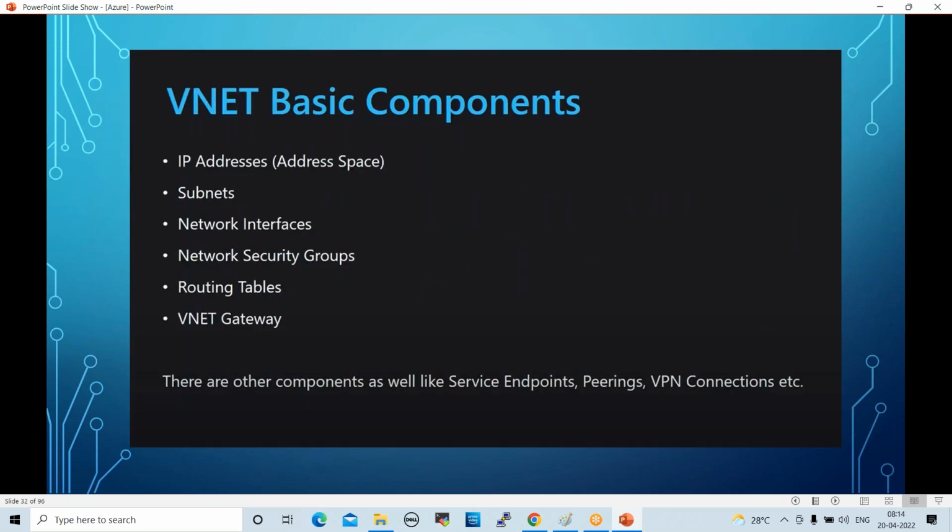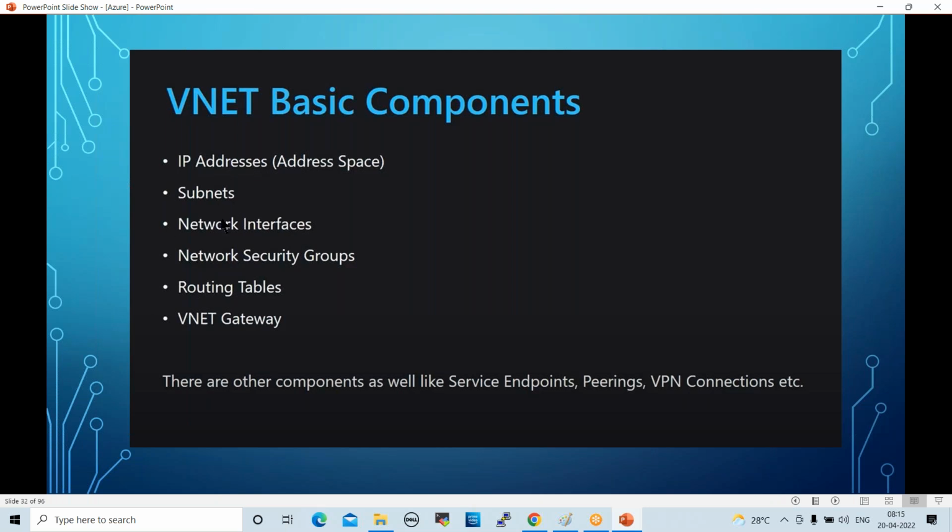VNet basic components. If you want to create a VNet, these are the components we require. VNet means VPC, right? First thing, IP addresses. What is an IP address? It is a unique address for every device, like a server, switch, or router. So we require one unique address. IP should be unique, right?